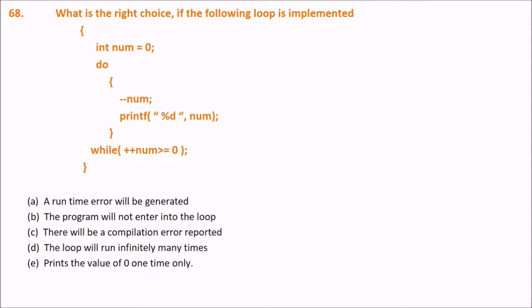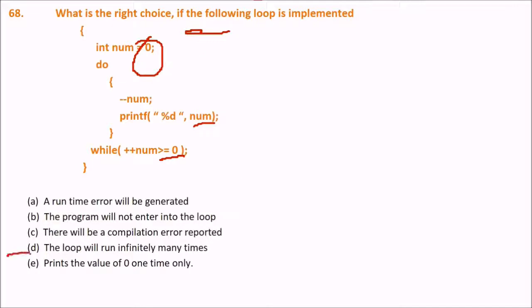Next is: what is the right choice if the following loop is implemented? You want to implement this. So number is equal to 0, do minus minus, which is decrementing, printf num, while plus plus num is greater than or equal to 0. So what is the answer?